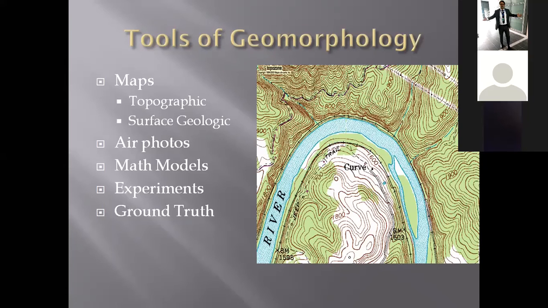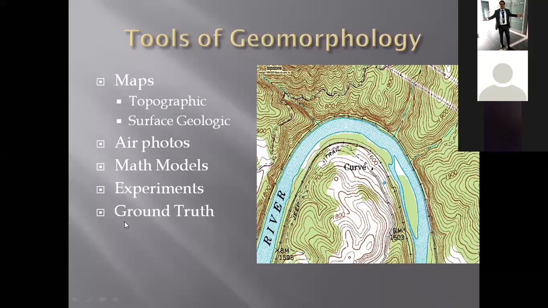Then comes the geological map. It can help you to understand the geomorphology and eventually the geology, as we have seen before. Then come aerial photographs, the photographs that we get from satellites, or maybe from a plane. With mathematical models, we try to understand the erosion rates or weathering rates in an area based on mathematical formulas, eventually creating dynamic models.